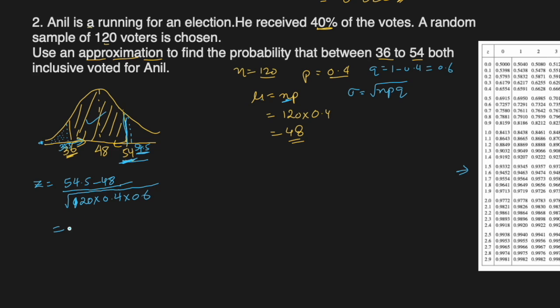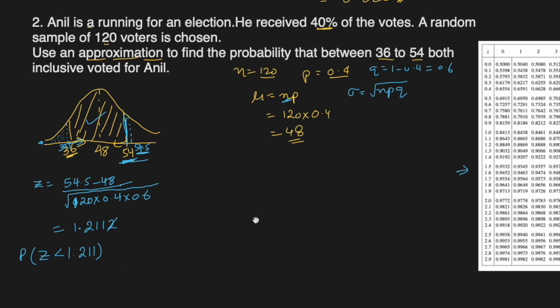Okay, what I'm getting here is 1.2112. Okay, so let's find the probability for Z less than 1.211. We'll not use this because our table is for 3 digits after the decimal.